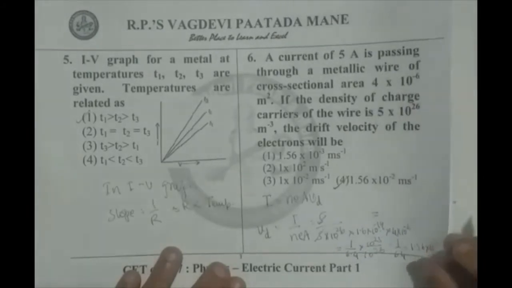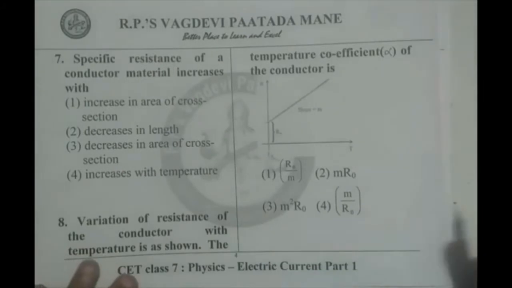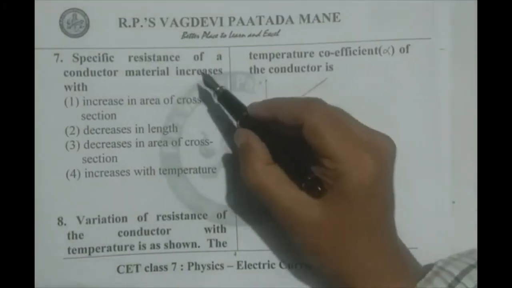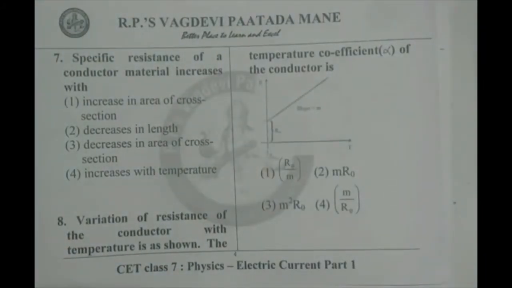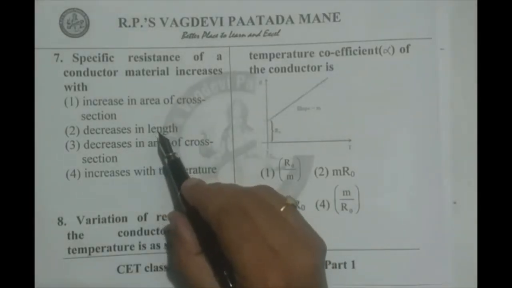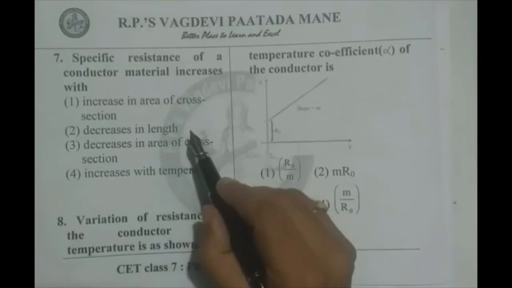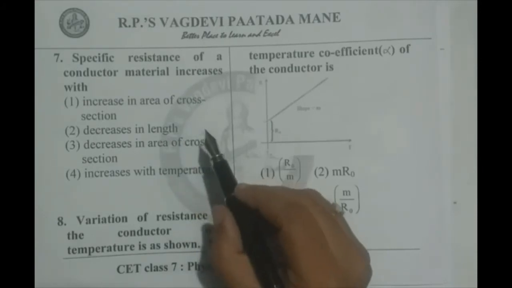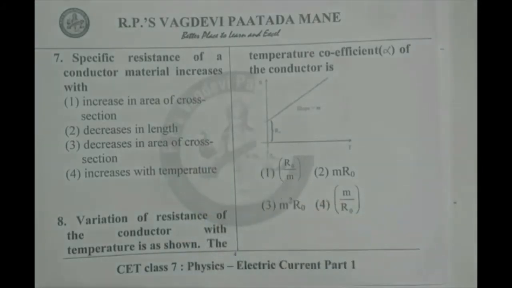Fourth option is correct. Now going for the seventh question, we read it. Specific resistance of a conductor of material increases with increase in area of cross section. In fact, remember here, rho is a proportionality constant. It cannot depend on physical quantities like length and area.